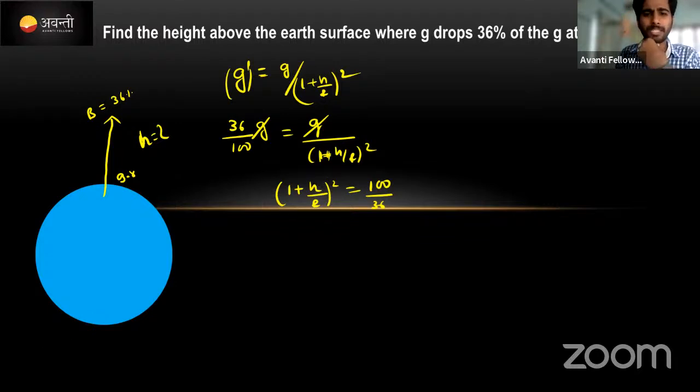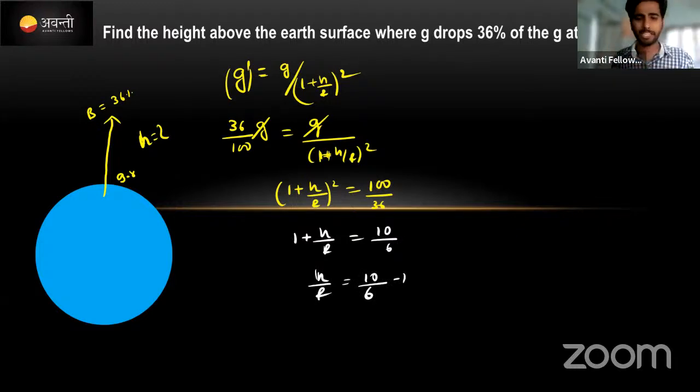दोनों साइड स्क्वायर करने से क्या मिलता है, 1 plus h by r is equal to, इधर स्क्वायर मींस रूट आता है, it will be 10 by 36 means only 6. 36 का स्क्वायर रूट 6 होता है ना. Yes, correct. Okay, then we need to calculate the h value. Again, take 1 to right hand side, then h by r value will be equal to 10 by 6 minus 1, plus 1 था, इधर आने से minus 1. ये मल्टीप्लिकेशन करने से 10 minus 6 by 6 होता है. 10 minus 6 means 4 by 6.